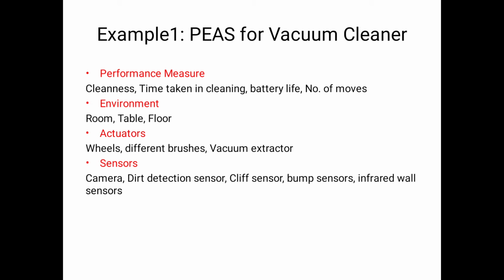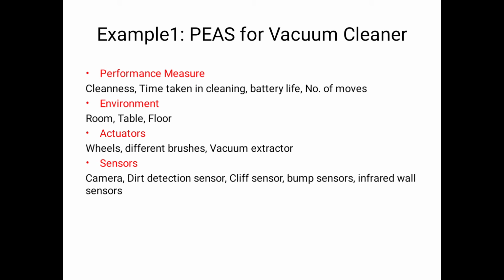Sensors. What are the sensors of a vacuum cleaner? Camera, dirt detection sensor, cliff sensor, bump sensors, infrared wall sensors. So these are the sensors of a vacuum cleaner. This is the PEAS representation for the vacuum cleaner.